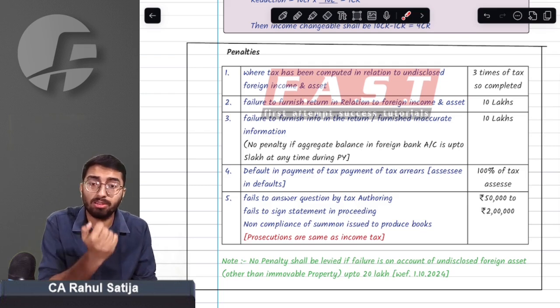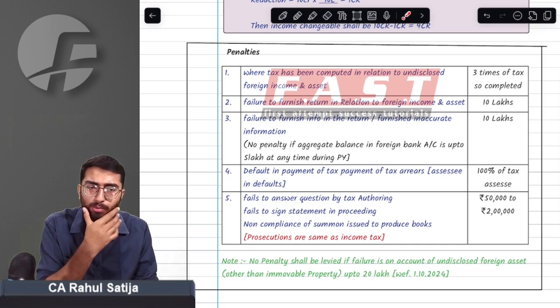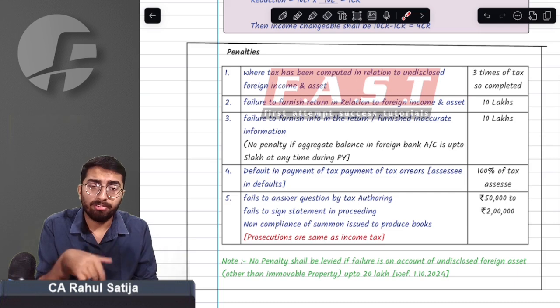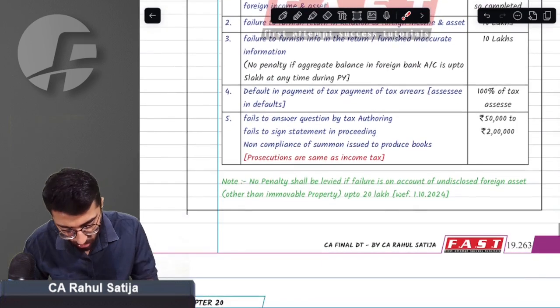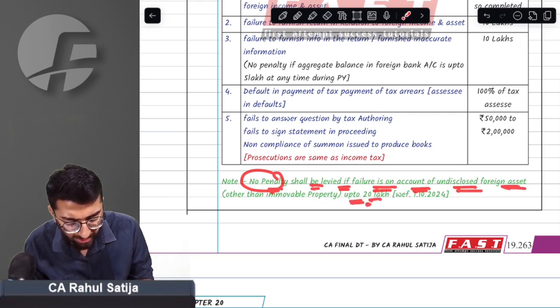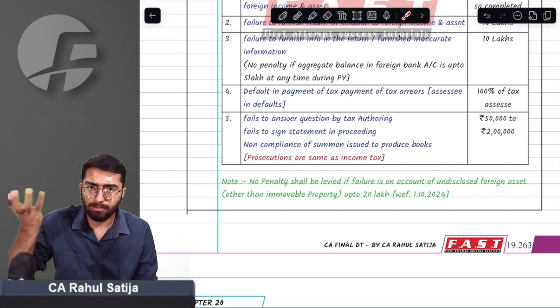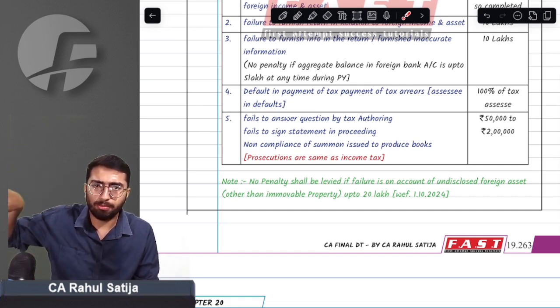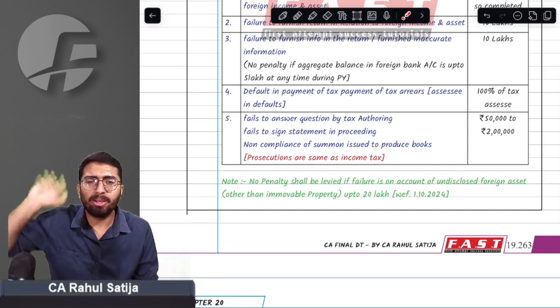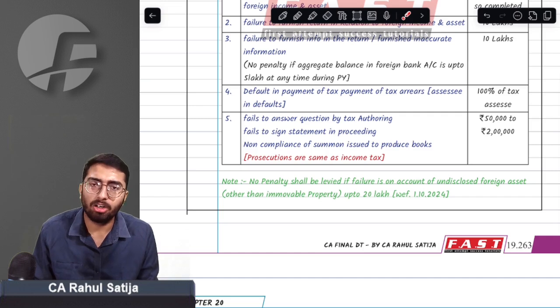If the AO finds any undisclosed income or undisclosed foreign asset, the provision says that no penalty shall be leviable if the failure is on account of an undisclosed foreign asset up to 20 lakh rupees, with effect from 1st October 2020. Like if you have bought any Facebook shares, it is up to 20 lakh rupees. If it is up to 20 lakh rupees, then no penalty will be leviable. Tax will still be leviable, penalty will not be leviable.